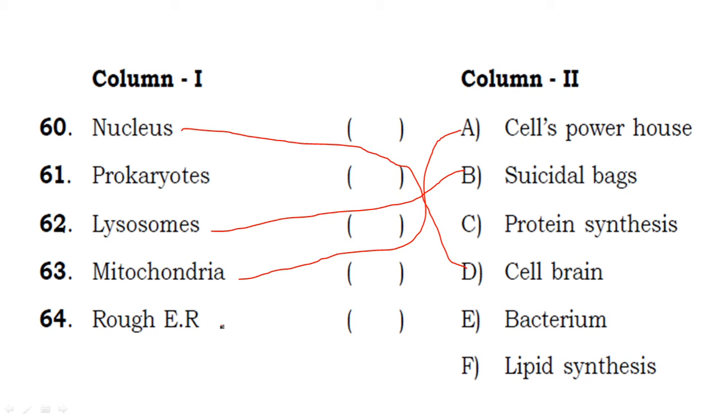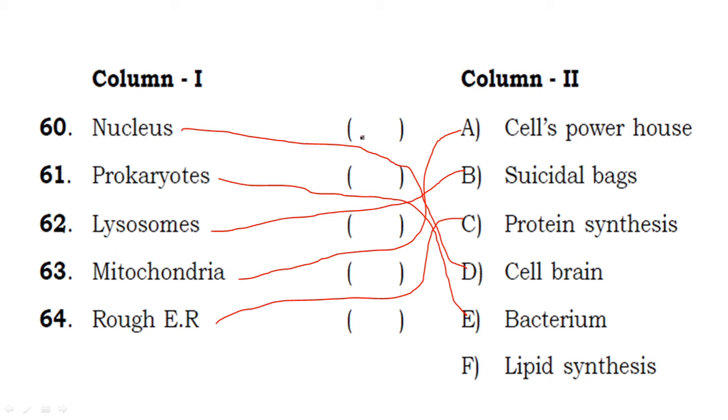Rough endoplasmic reticulum is involved in protein synthesis. And the prokaryote: what is the prokaryote given in column 2? Only one prokaryote is given, that is the bacterium.